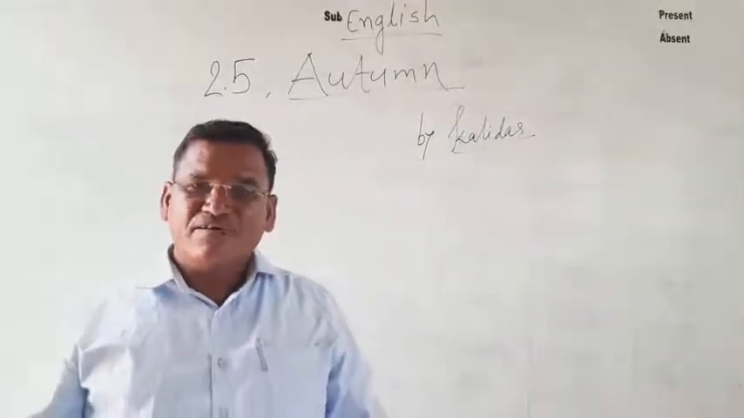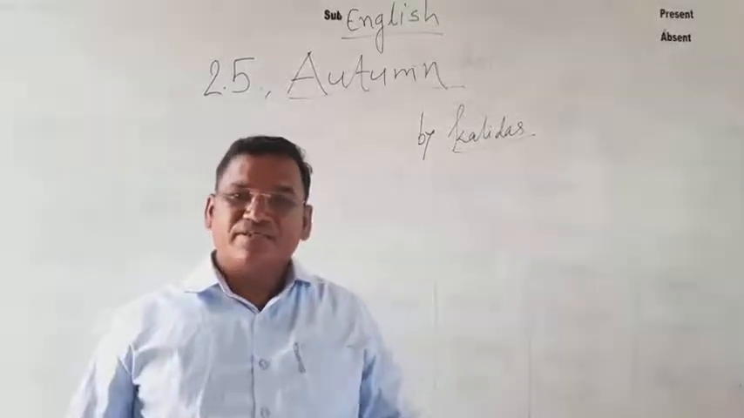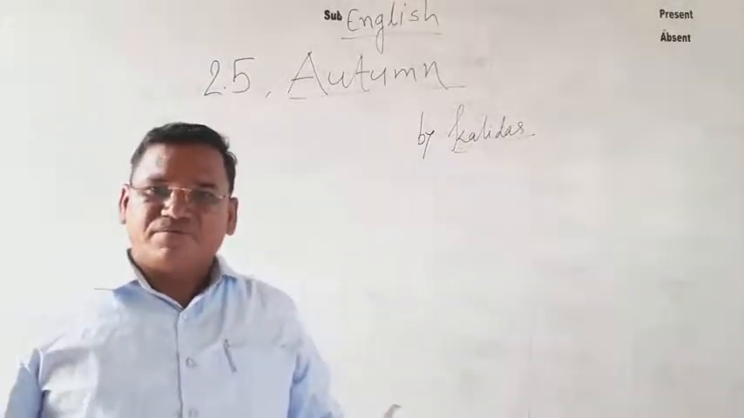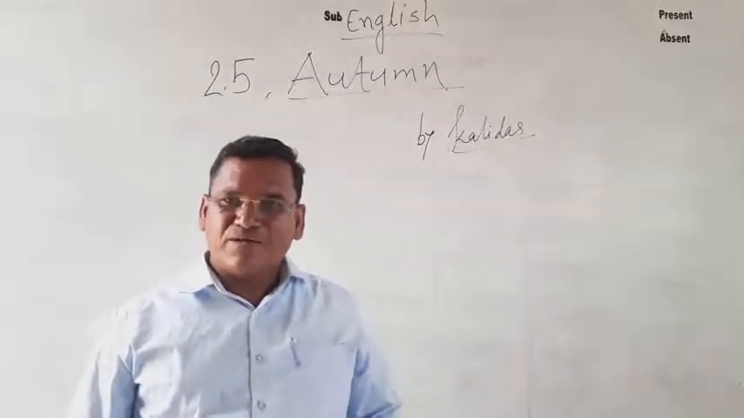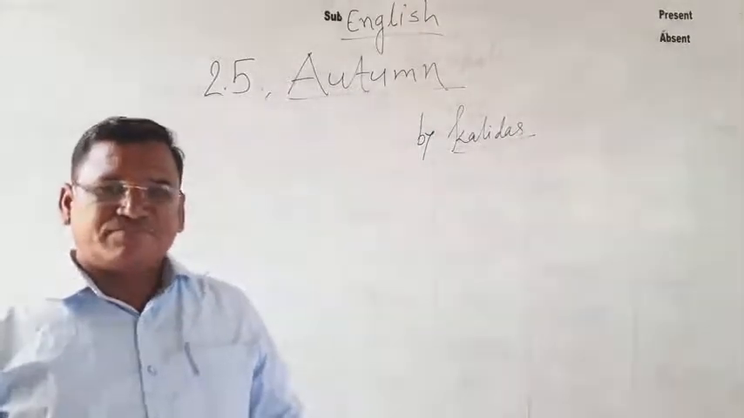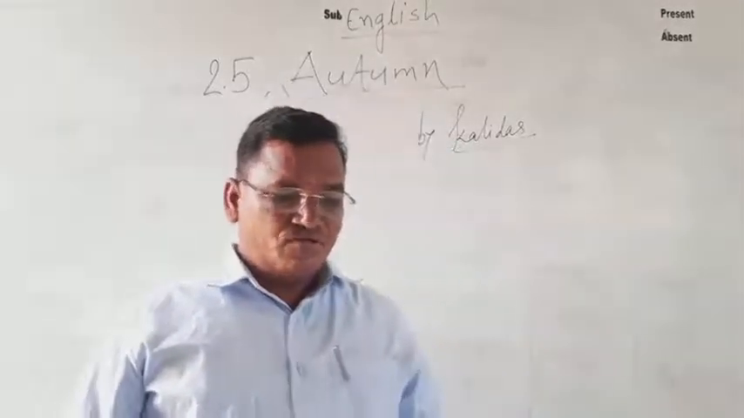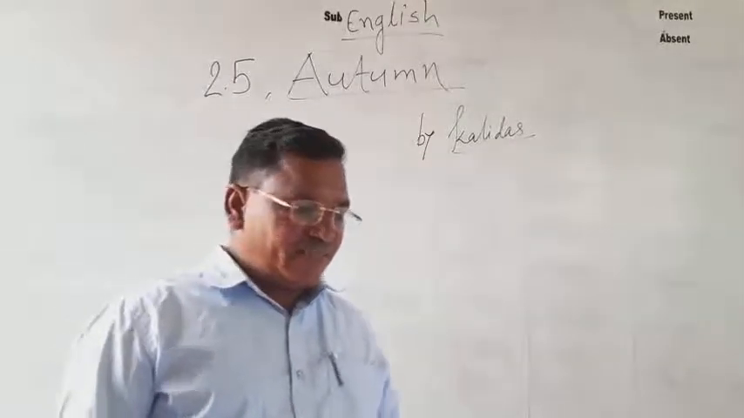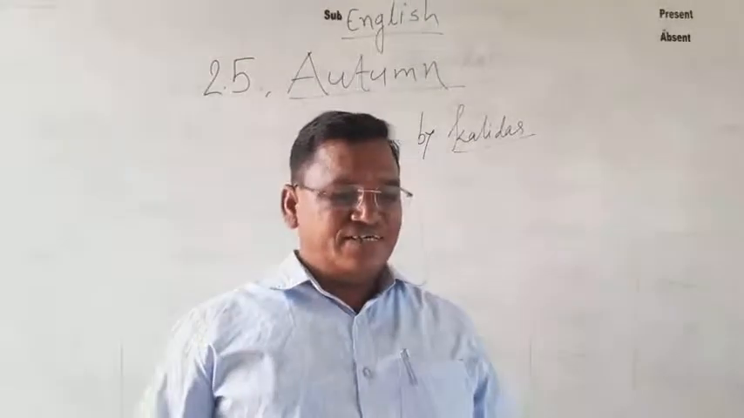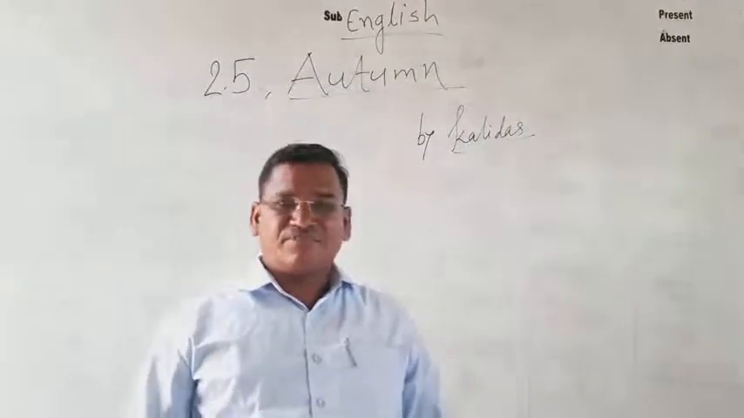Here is the metaphor, the figure of speech. That is, autumn is compared with a maiden girl, with nodding rice stems in her hair and lilies in her face.